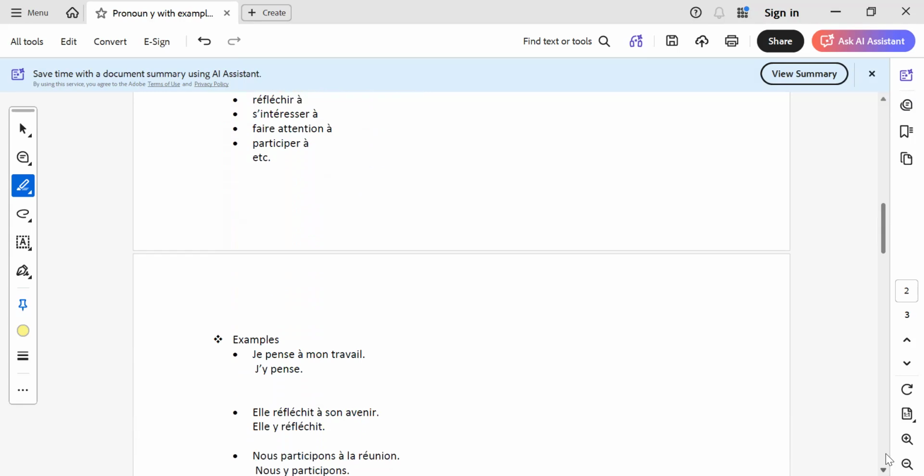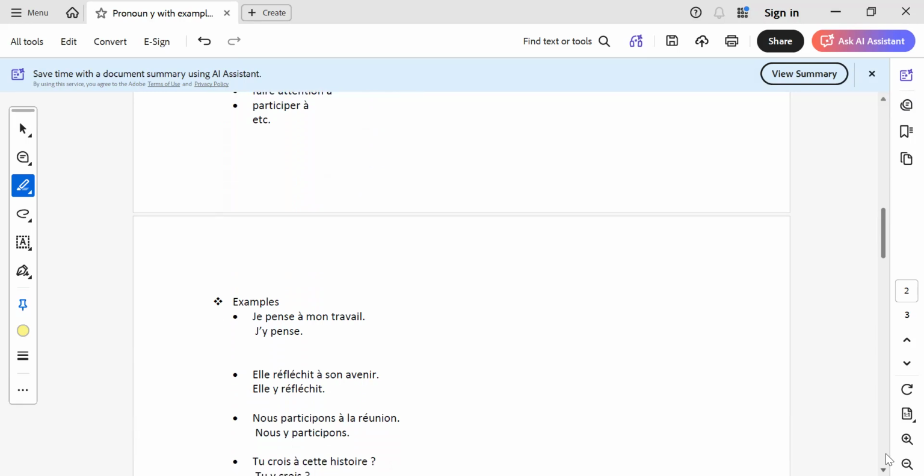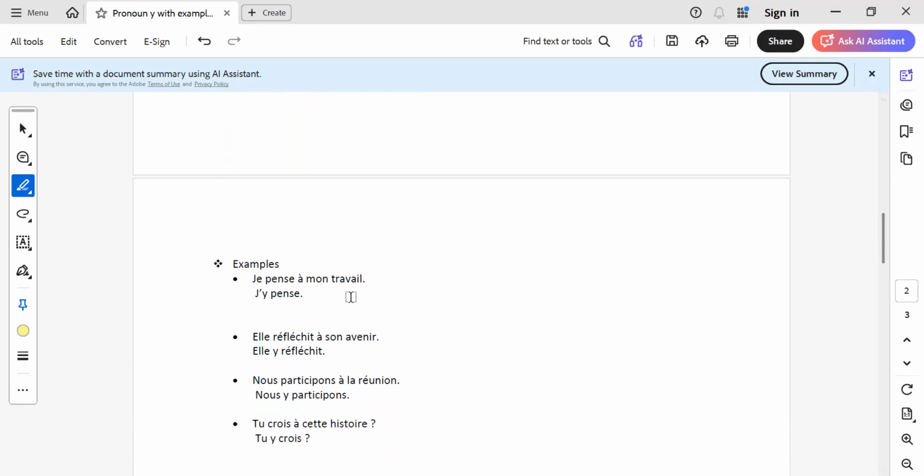Okay, let's see a few examples of this thing, which is à plus thing. Y will replace à plus thing. So we have, see this example. Je pense à mon travail. Je pense à plus thing. So à mon travail will be replaced by Y. Placement, as usual, will be before the verb. Penser is to think. J'y pense. I think about it. Okay.